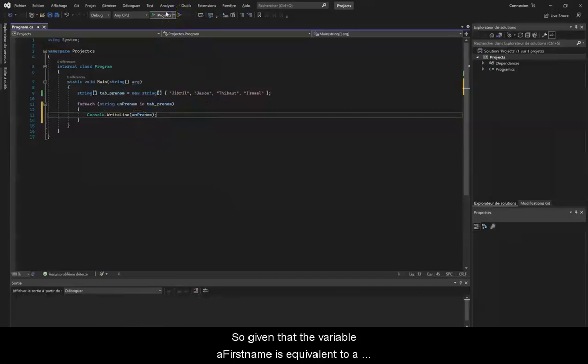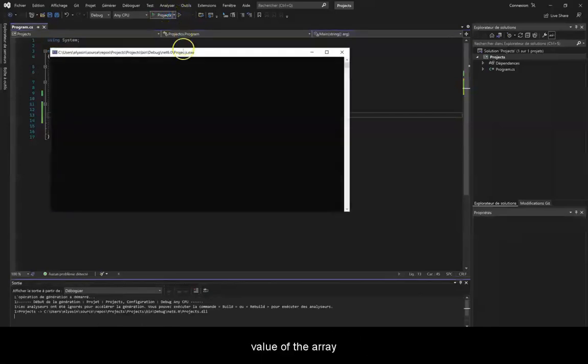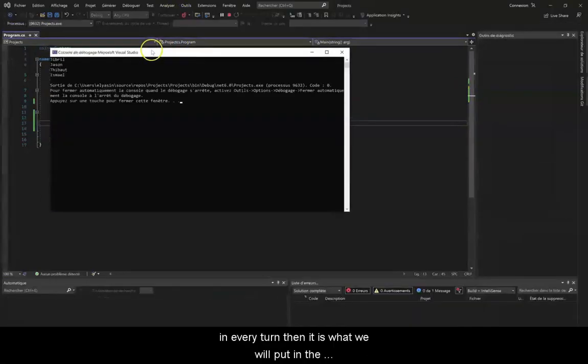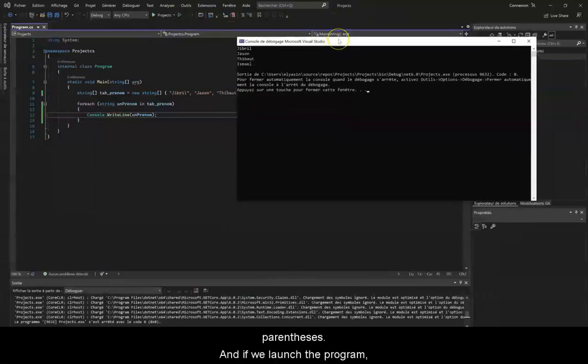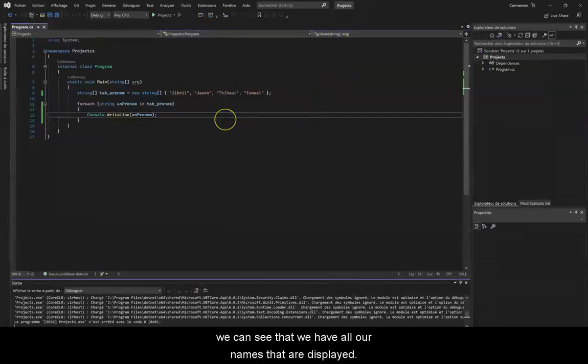So given that the variable firstName is equivalent to our value of the array in every turn, it is what we will put in the parentheses. And if we launch the program, we can see that all our names are displayed.